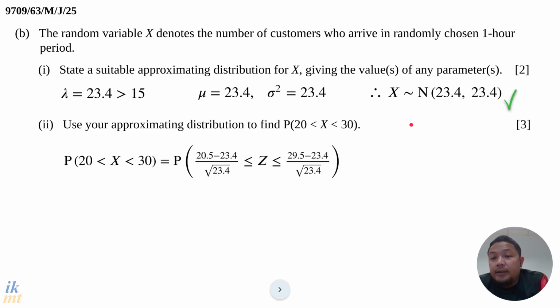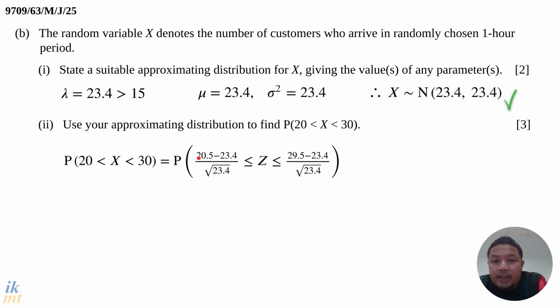Since we're using a normal distribution, we can convert this to a problem using the standard normal variable Z. So we have to apply the transformation: our limit value minus the mean, divided by the standard deviation. Please remember 23.4 here is our variance, so we have to square root it to get the standard deviation.